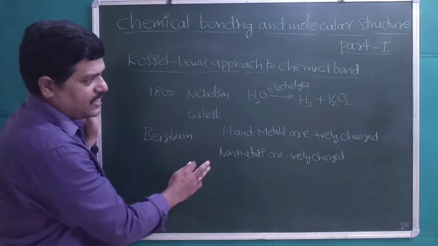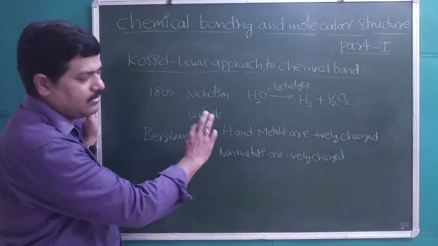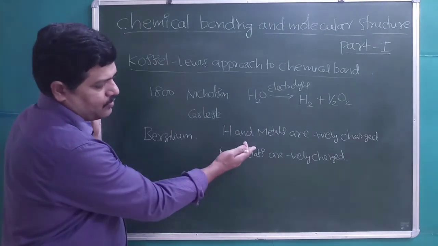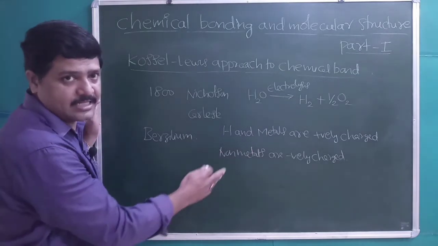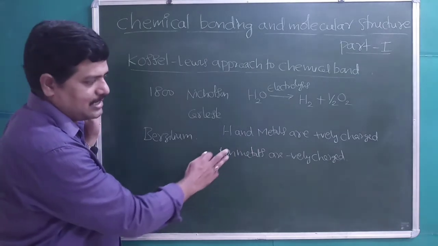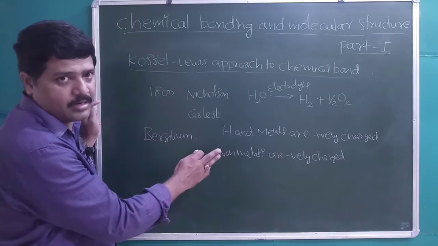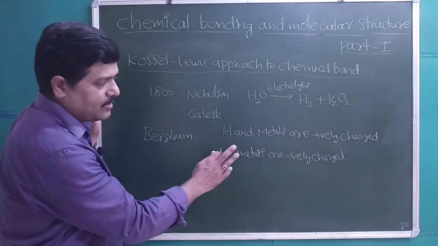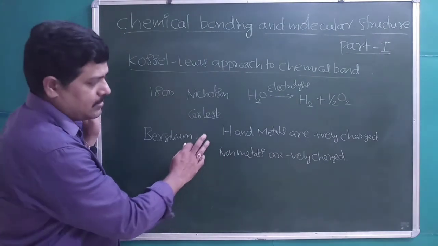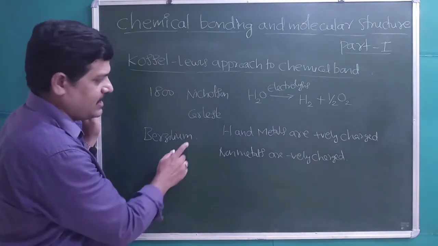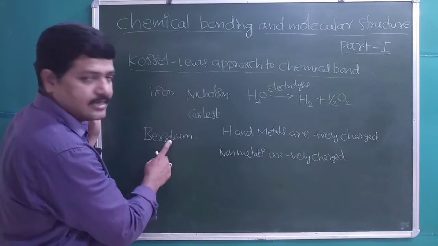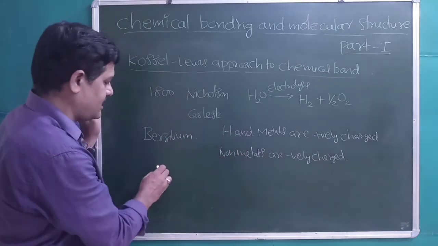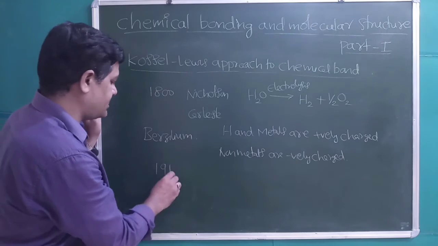So according to Berzelius, the force of attraction between all the atoms in all the different types of molecules is an electrostatic force of attraction between opposite charges, like an ionic bond, which cannot be applicable to all types of compounds. The most appropriate theory came 100 years later, in 1916.